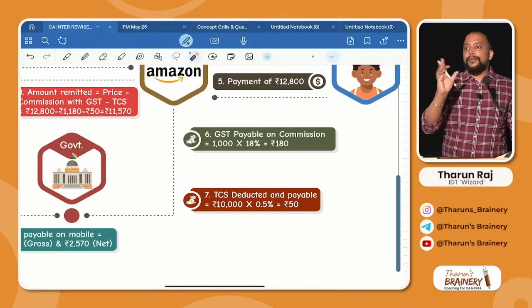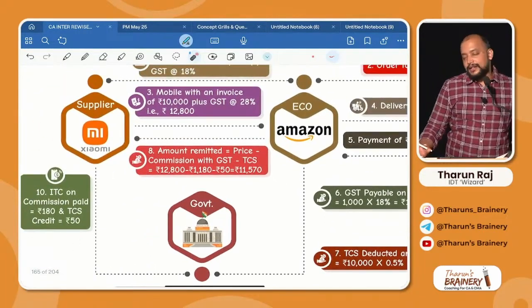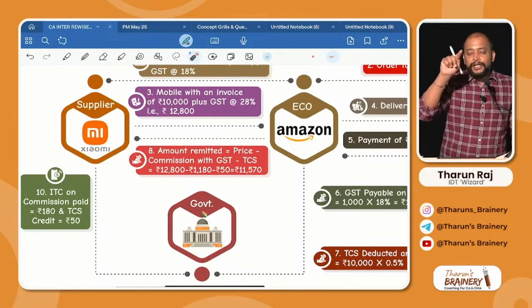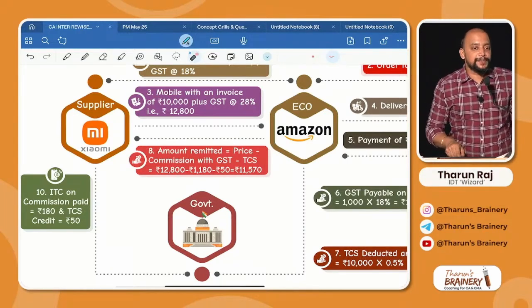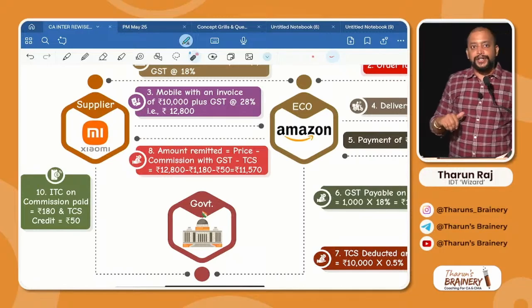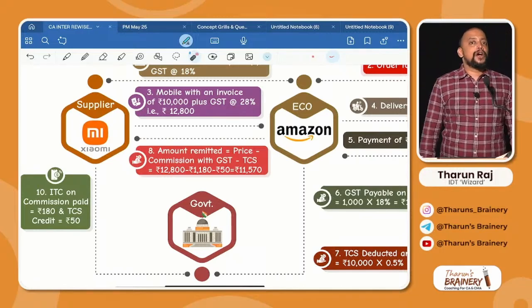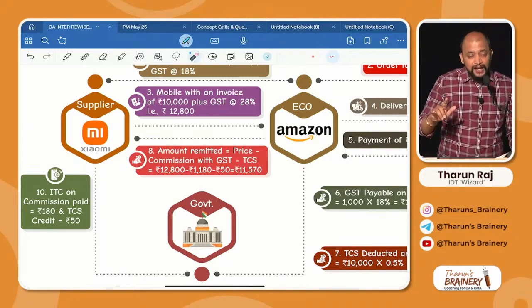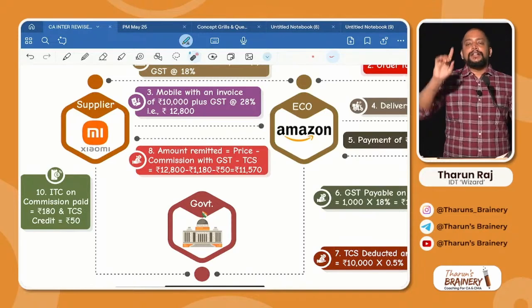Now you are the e-commerce operator. You are remitting the money to the supplier. How much money will you remit? First, how much did you get from the customer? You are Amazon here. How much did you get from the customer? 12,800. From the 12,800, what will you deduct first? Commission. What is your commission? So minus 1,000. Got it? And on that 1,000, you have to pay GST also, so that also you will deduct, minus 180. Correct?